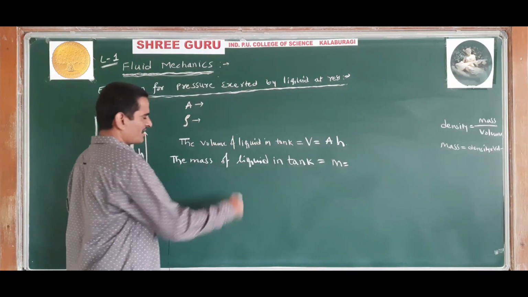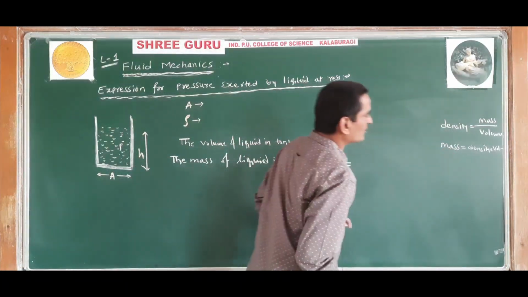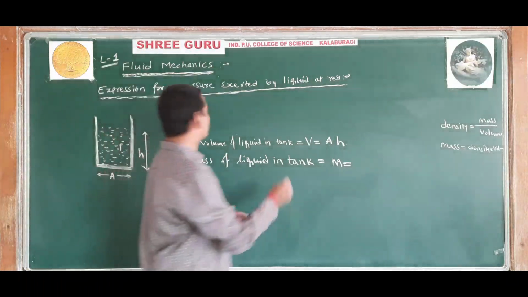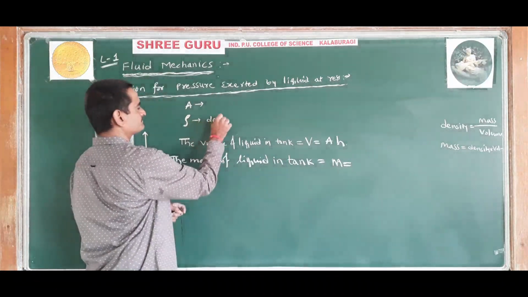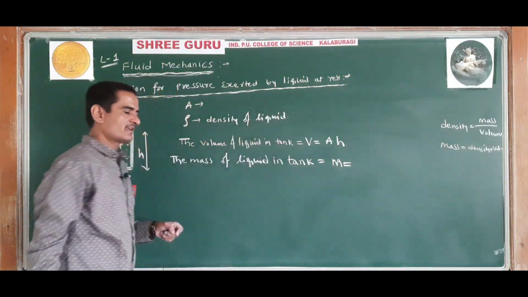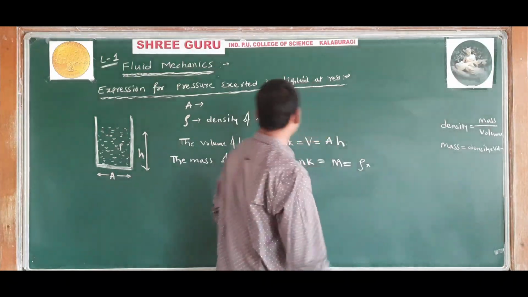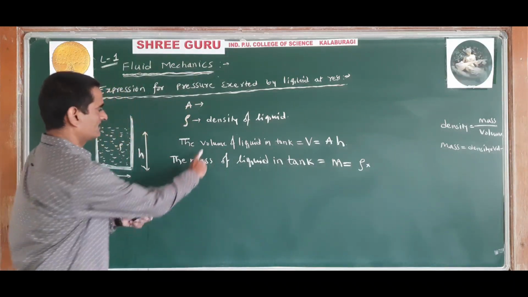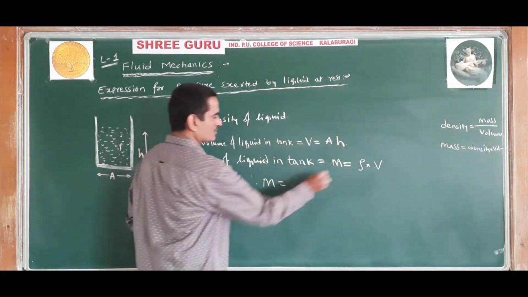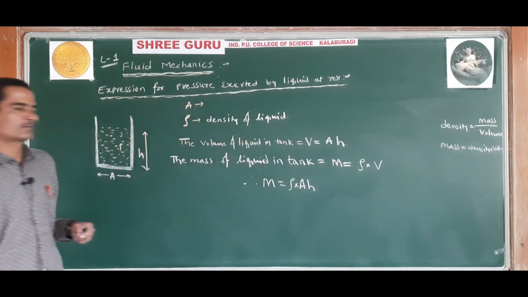So the mass of liquid in a tank, M, is equal to density into volume. The density of the liquid is rho, as I told in the beginning of the explanation, and the volume of liquid in the tank is V. Therefore M is equal to rho into V, and V is nothing but A h. This is the mass of the liquid in a tank.